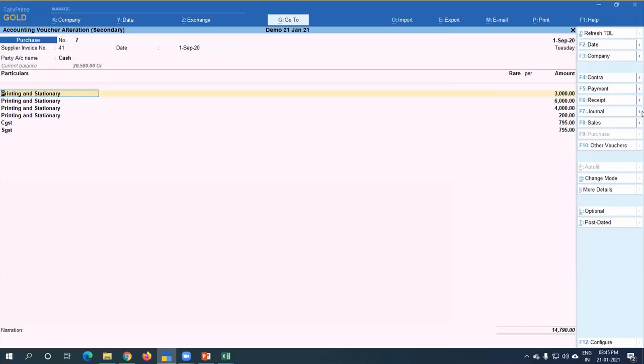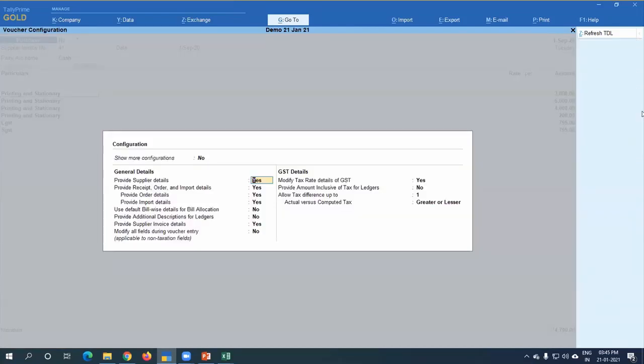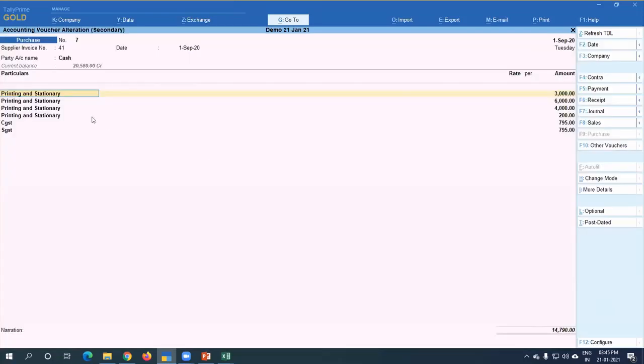Just select the printing and stationery ledger, and I got that invoice, and the invoice says 3,000 rupees at one rate, 6,000 at another rate, and 4,000 at another rate. So I have to put some exempted goods also. So just press F12. Now please understand, I am not setting up GST for the printing and stationery ledger.